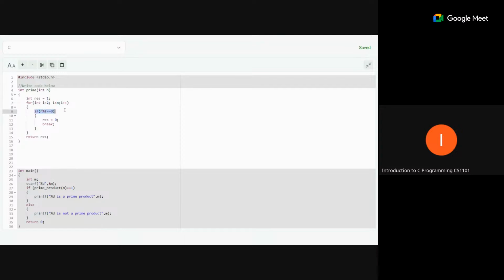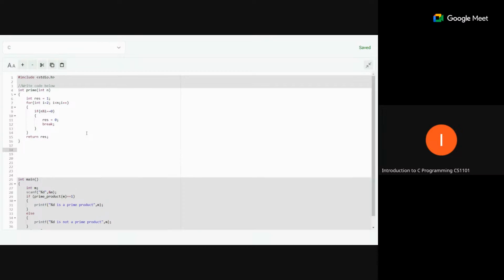Now we will check this condition. 3 is divisible by 2, so you will get the remainder 1. No, so this condition is not true, and your loop will terminate. So the loop will terminate, which means your res value will remain 1. 1 means your input is a prime number. 1 means true and 0 means false. So this function we have written to check the prime number.